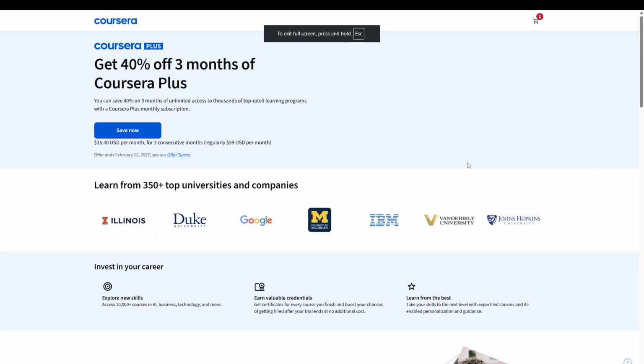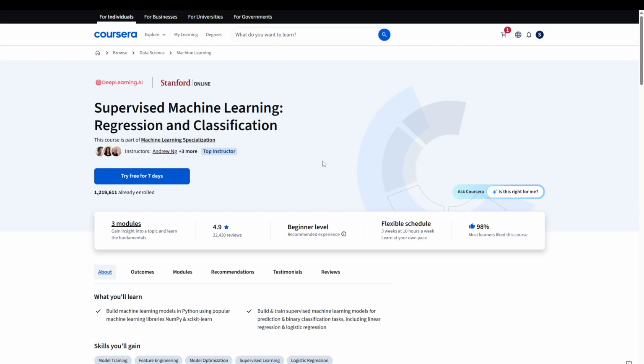If you're looking for the best Andrew Ng courses on Coursera, you're in the right place. These are the top 3 courses that can help you build valuable AI and machine learning skills.